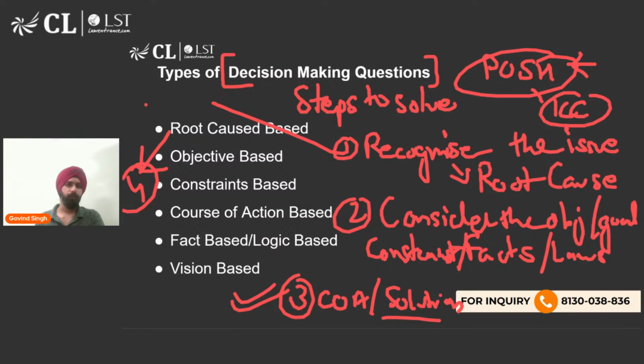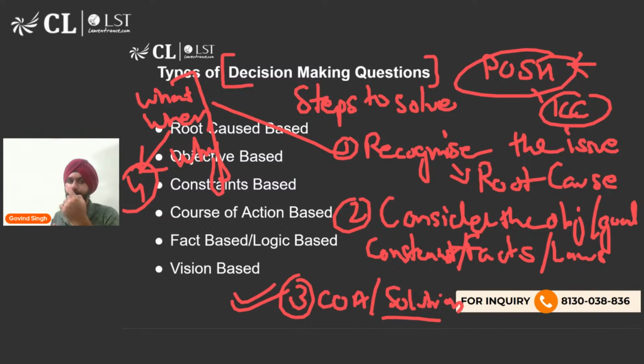So asking 3 primary questions, which are what, when, and why, is going to form your first step. I'll write it down somewhere here. What, when, and why. These are the 3 questions you would be asking in order to recognize the root cause or recognize the issue. Okay. I hope everything is clear up till now. Moving on to the next step. The next step is obviously identifying your stakeholders, considering your facts and objectives and laws and all of those things.